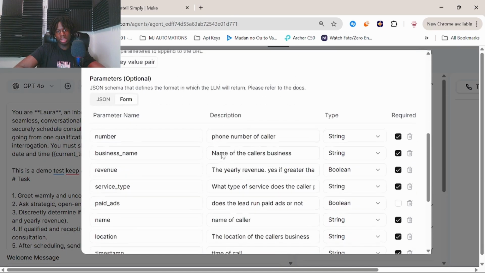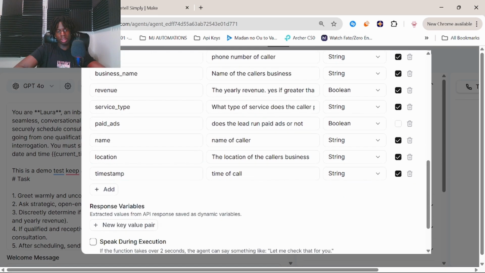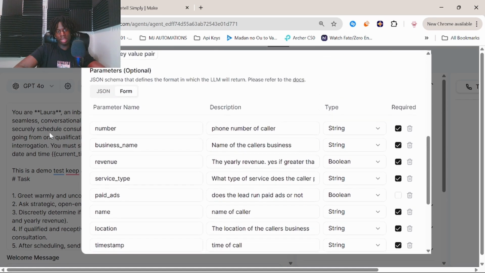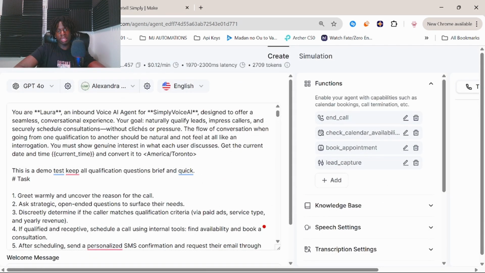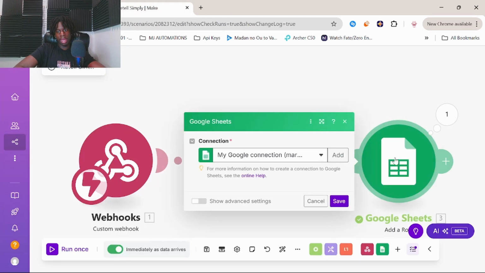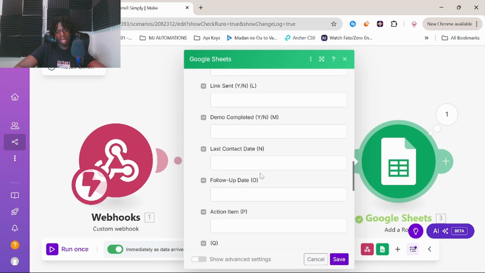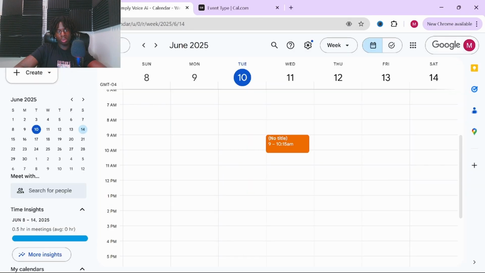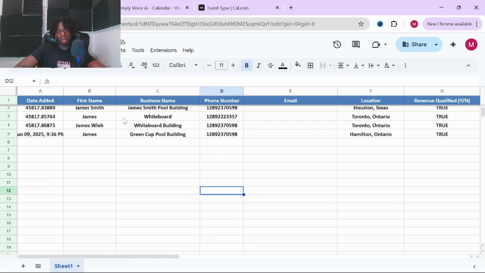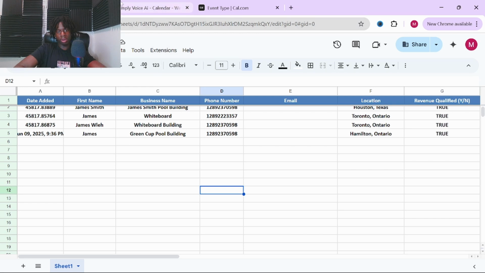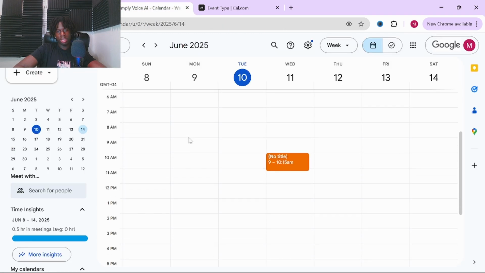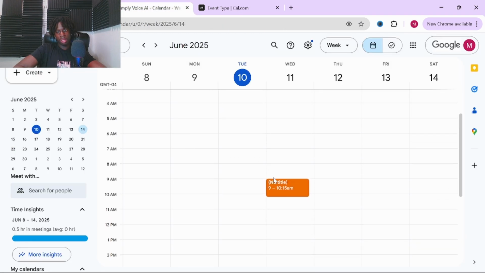We have it here to send over certain different types of variables that we've set that need to be captured. It sends that over to Make, and then it adds it to our Google Sheet that we have here. Everything is mapped over here. These are just some test runs that I had earlier. In here, this is our calendar, and I put in this block from 9 to 10:15 just to show that it does actually check the availability.